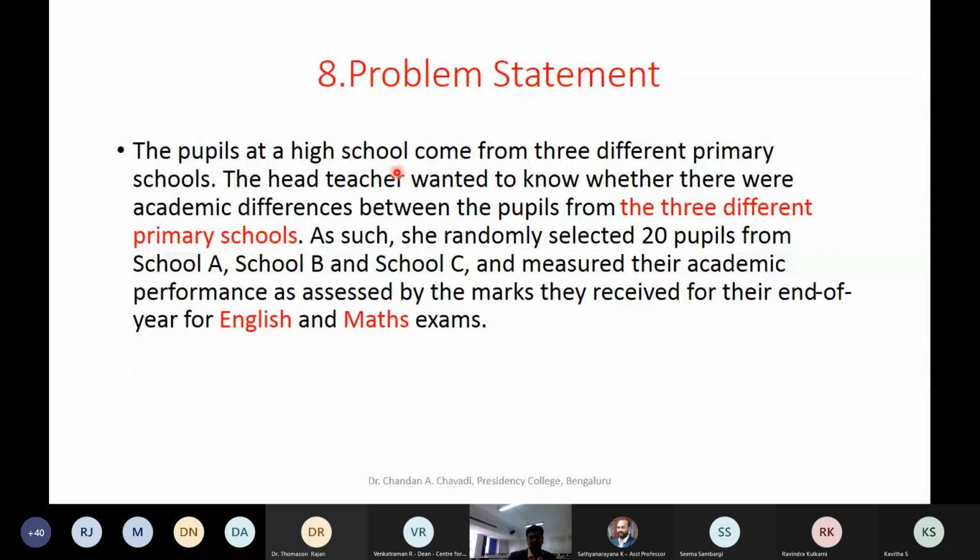This is about the people who have come from a high school, right? They have come from three different schools, A, B, C schools, and we are taking their academic performance in terms of their English marks as well as maths marks. And what we want to know is, because you are coming from different schools, whether your performance on these papers varies or remains the same. Different schools teach in different ways, and we would like to know whether it had an impact on the English or maths paper.